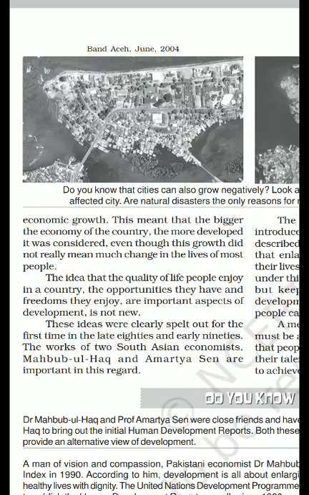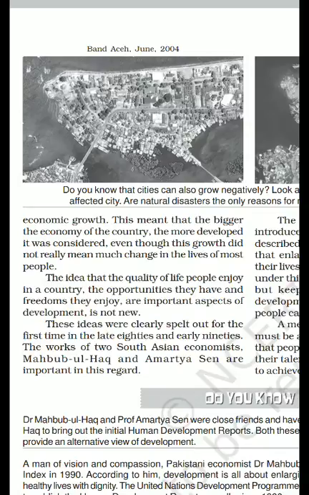These are the newer aspects which come over time. Earlier, the bigger the economy of a country, the more developed it was considered. The bigger the economy of a given country, that country was considered a developed country, even though this growth did not really mean much change in the lives of most people.